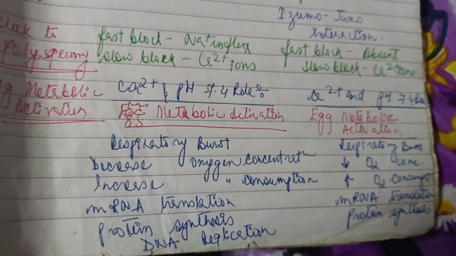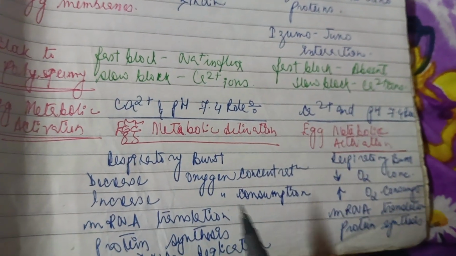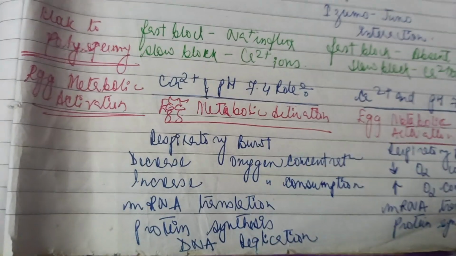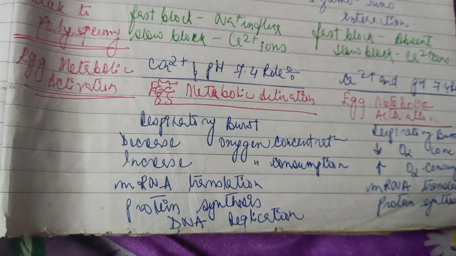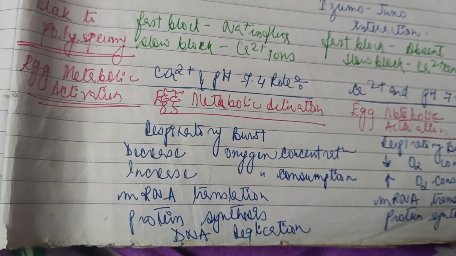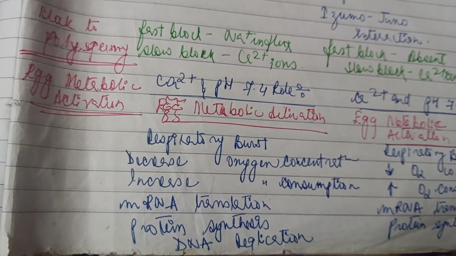Respiratory burst, decreased oxygen concentration, increased oxygen consumption occurs. Then mRNA translation occurs, protein synthesis occurs, DNA replication is seen. So these things are very much prominent in external fertilization.